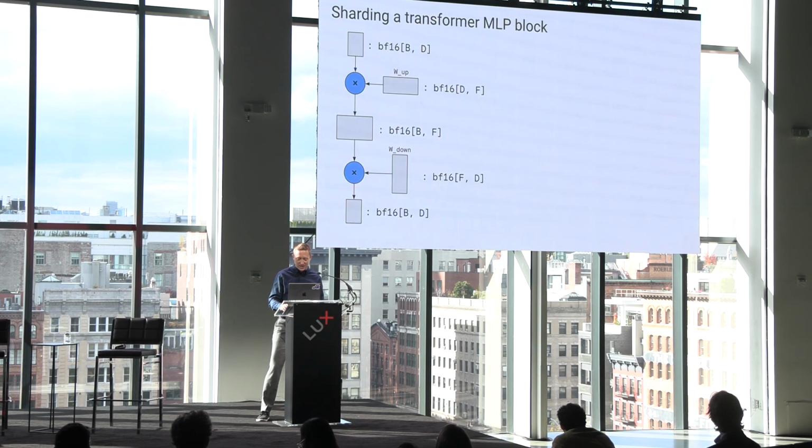I'm even going to distill it a little more. I'm going to remove the gating einsums there. And so here's our distilled example. The rectangles are arrays. The arrows are data flow, and those blue X's are matrix multiplications. And the question is, how do we shard this thing? How do we throw chips at it to make it run faster?